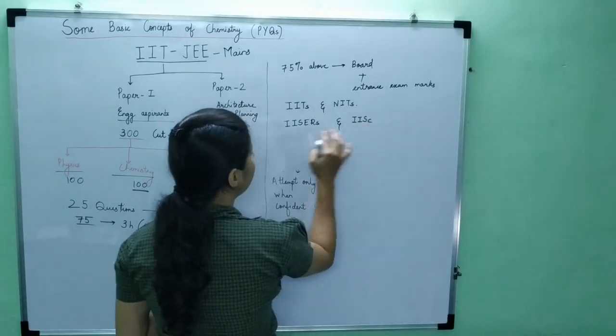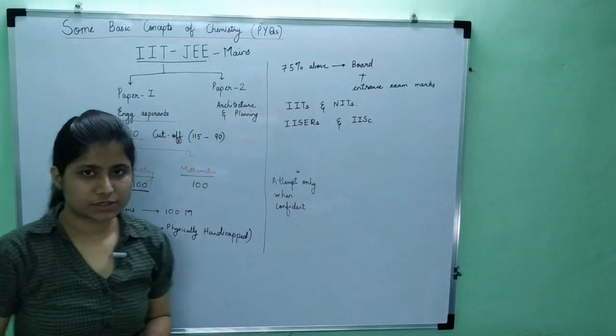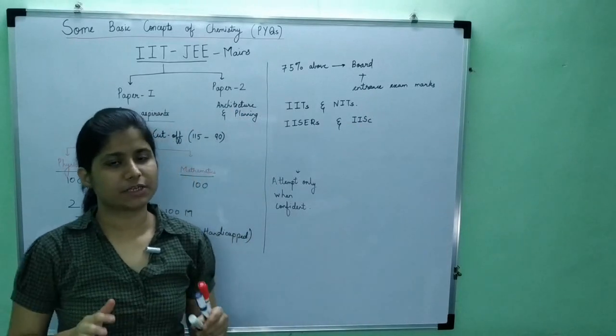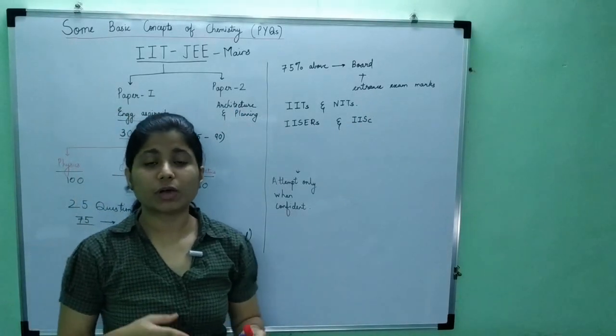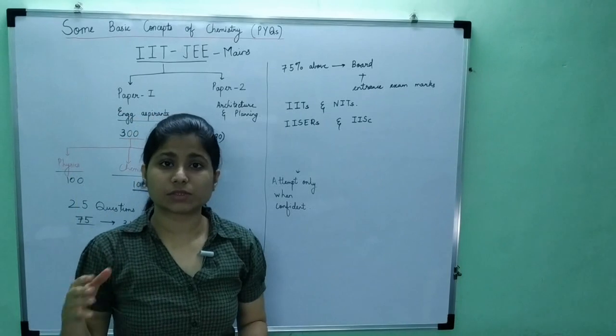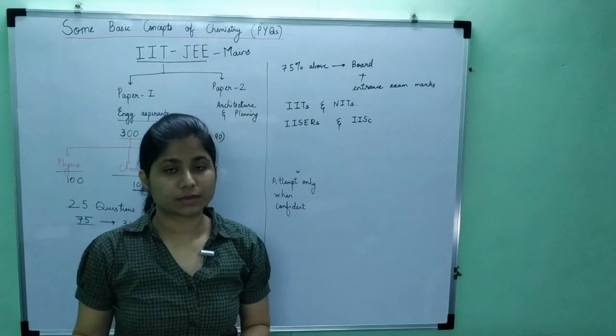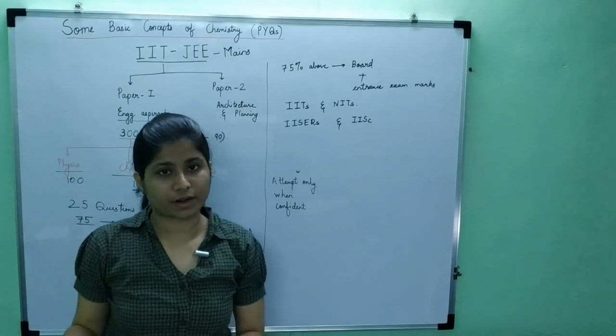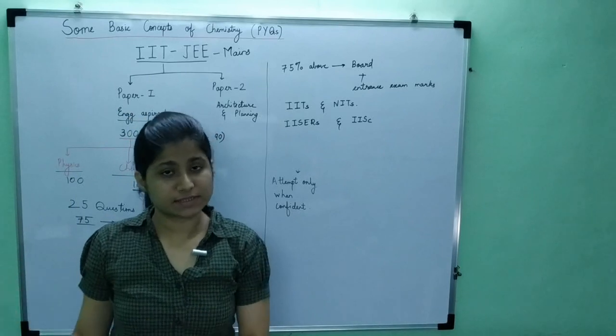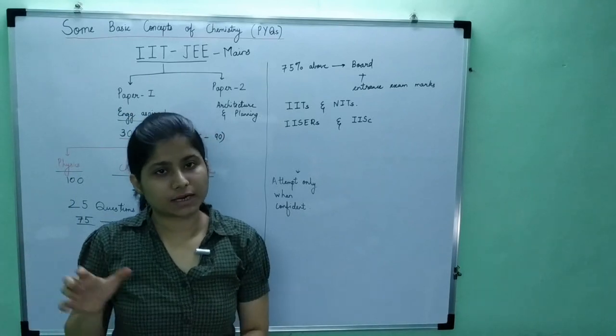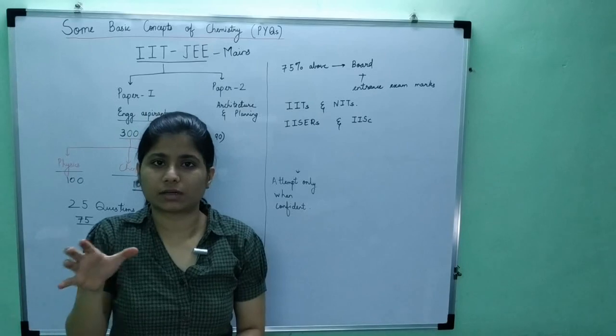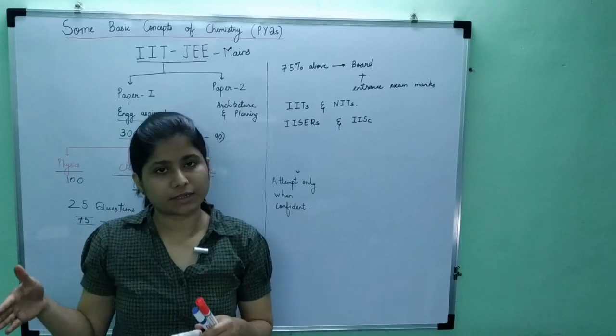IISER and IISc will not take any student only on JEE Mains. So you have to appear for JEE Advanced, and also clear the cutoff, or have a rank that falls within the rank range given for that particular college.